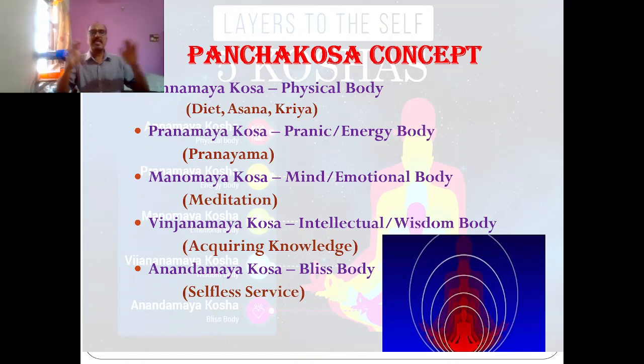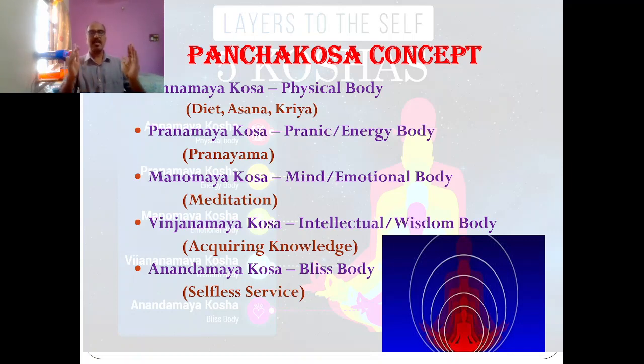Annamaya is the physical body. If there is any problem with our Annamaya Kosha, the rectification measures are diet, then asana, then kriya. In the yogic sense, kriya means a cleansing process. There are shat kriyas: Kapalabhati, Trataka, Neti, Dhauti, Nauli, Basti. These are the kriyas according to yogic science. So for any problem with our Annamaya Kosha, control diet, do asana, do kriya.